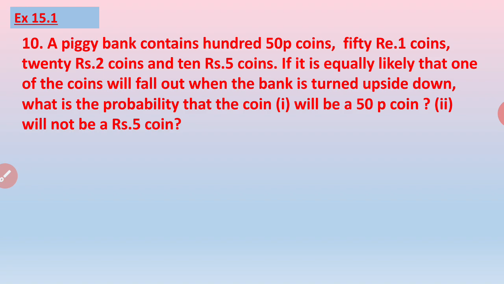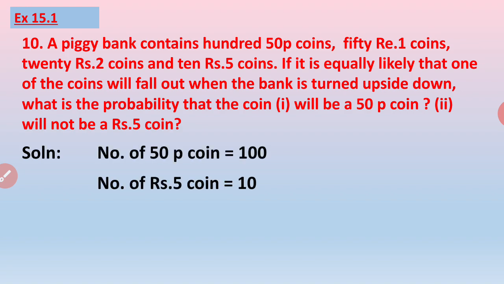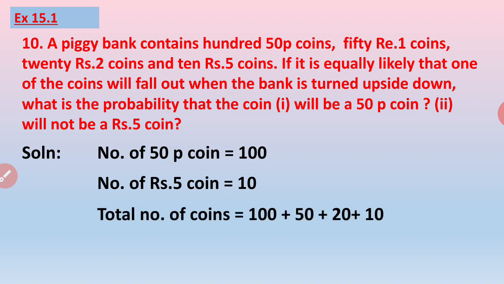So again we are going to find out the total number of coins. Number of 50 paise coins is 100, rupee 1 coins it is 50, and the rupee 2 coins it is 20, and rupee 5 coins it is 10. So the total comes out to be 180.